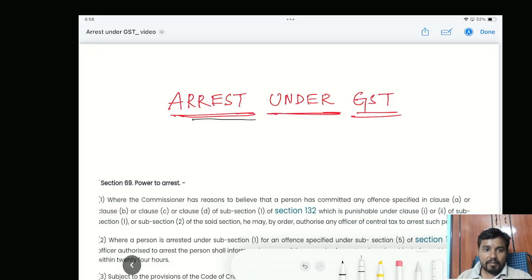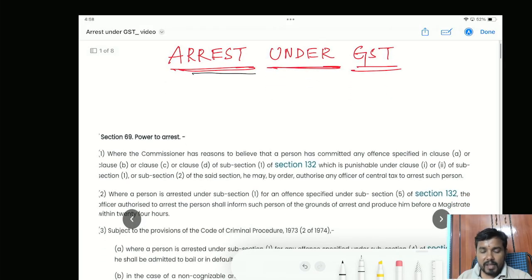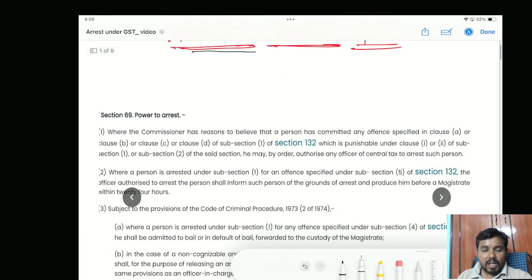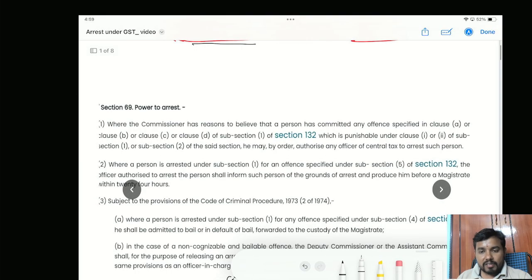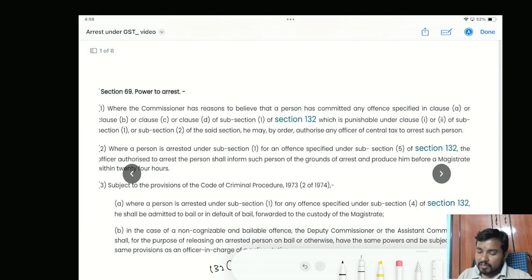Quickly we'll start with section 69, that is power to arrest. This is a basic section which gives the power to the officers, that is the Commissioner in GST, to arrest. Where the Commissioner has reasons to believe that a person has committed any offence specified in clause A, B, C or D of subsection 1 of section 132.